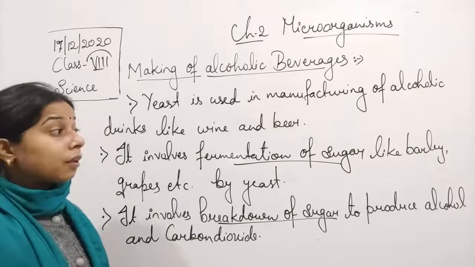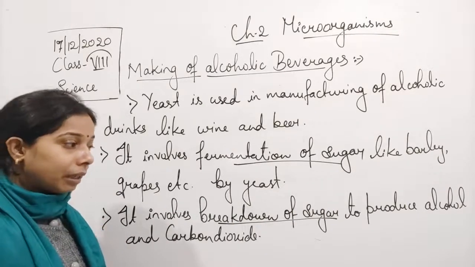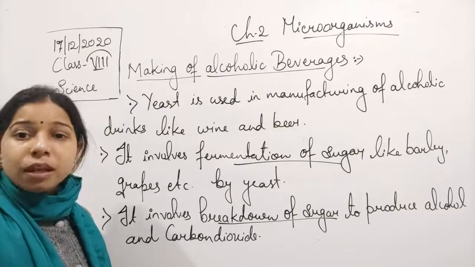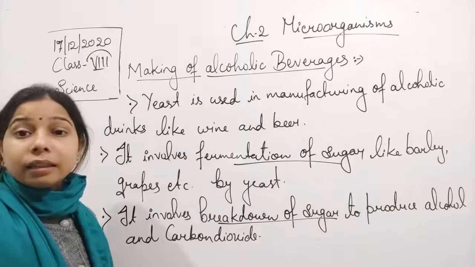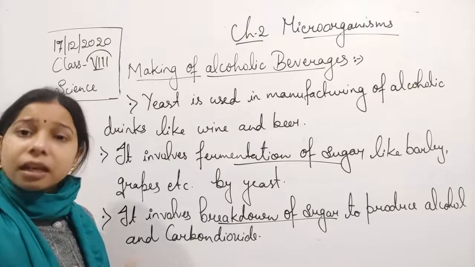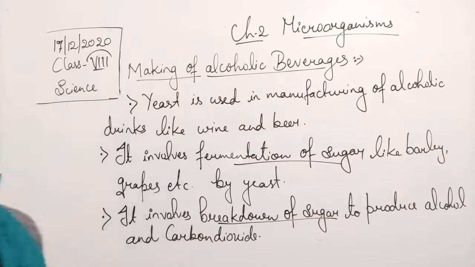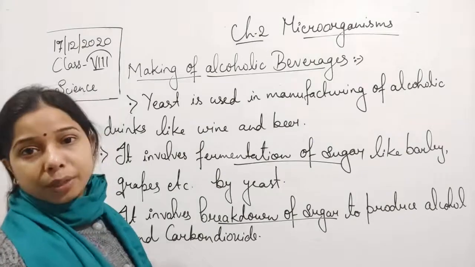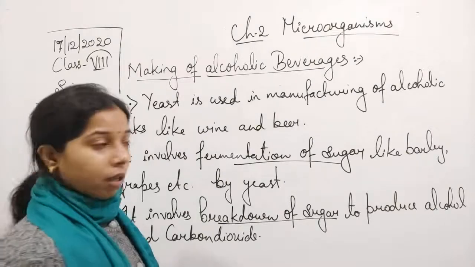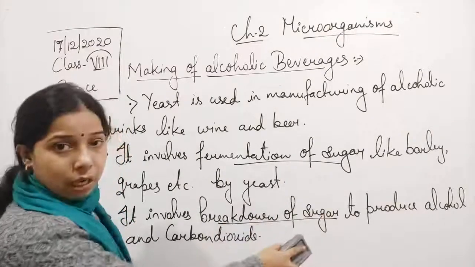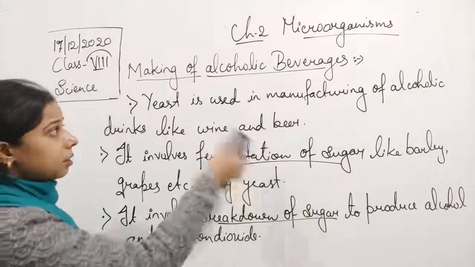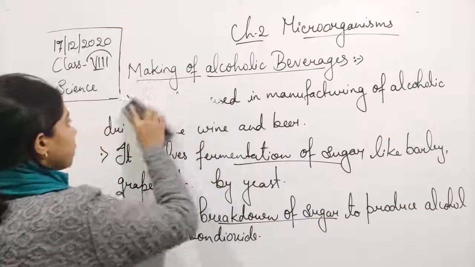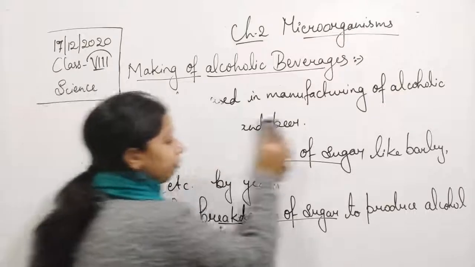So we can say that fermentation involves the breakdown of the organic molecule into carbon dioxide, that is known as fermentation. As a result of the fermentation, carbon dioxide or alcohol, even water is also produced. Okay, so fermentation of sugar, breakdown of the sugar. By the term itself, we are able to understand what fermentation is.